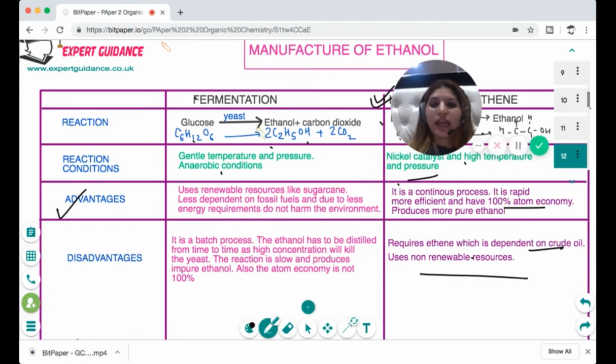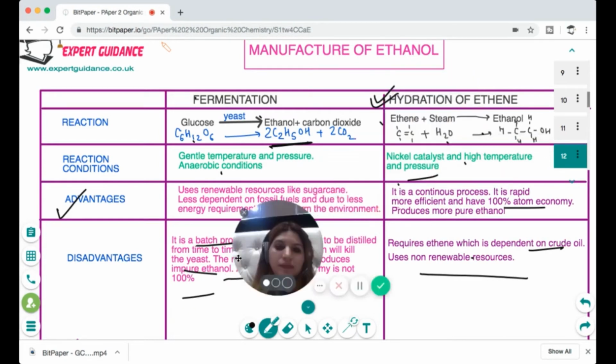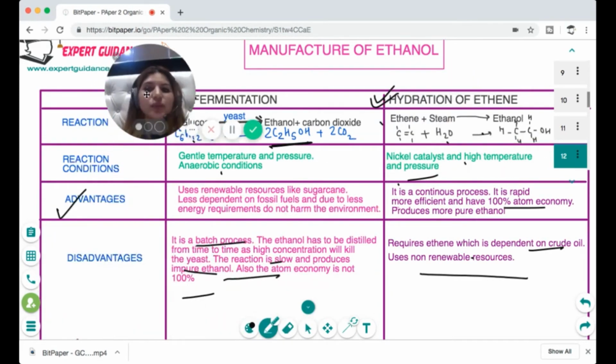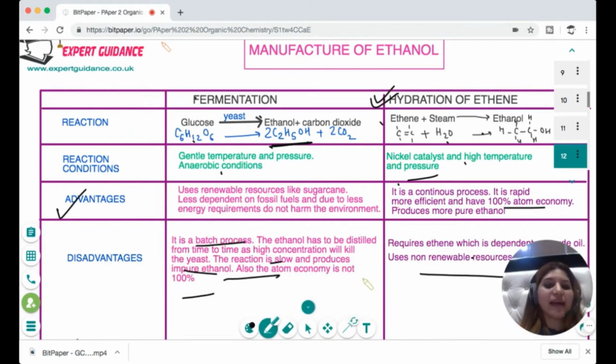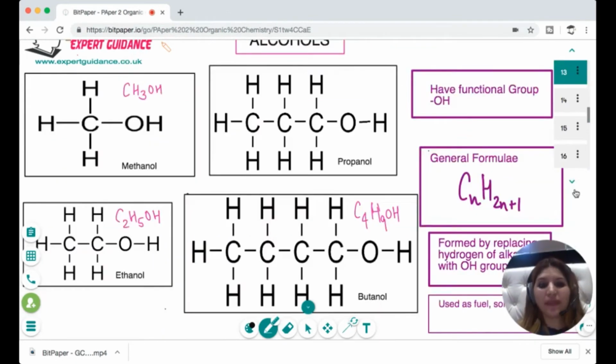On the other hand, fermentation is a batch process. You cannot make the reaction go on because as soon as the alcohol concentration increases, it will kill the yeast. So you need to make a certain quantity of alcohol, distill it off and then do the reaction again. So the reaction is slow, produces impure ethanol, and the atom economy is not 100%. Both of these processes have their own advantages and disadvantages, and in the exam they'll ask you to explain both methods, and you have to explain the reaction conditions, advantages and disadvantages. So make sure you remember this table and contrast the benefits and disadvantages of each of the methods.